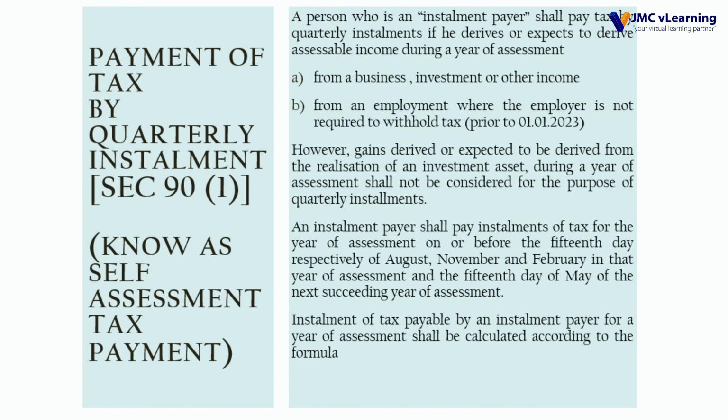Gains derived from the realization of investment assets during a year of assessment shall not be considered for the purpose of quarterly installment. That is, gains from the realization of investment assets are not subject to quarterly installment. It should be on a self-assessment basis, but not subject to installment payment. An installment payer shall pay installments of tax for the year of assessment on or before the 15th day of August, November, February and May, respectively.